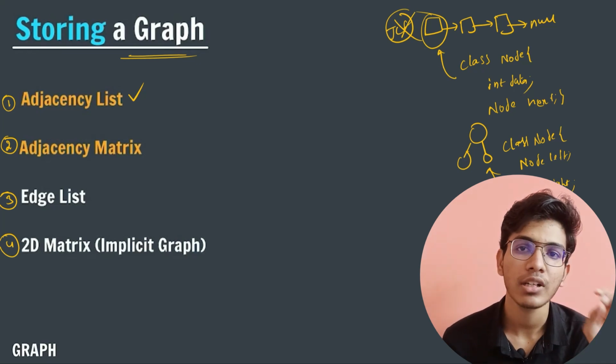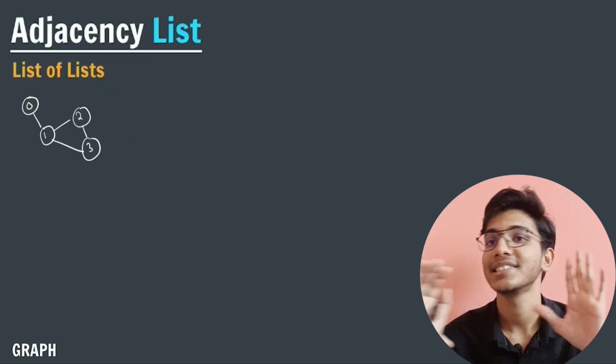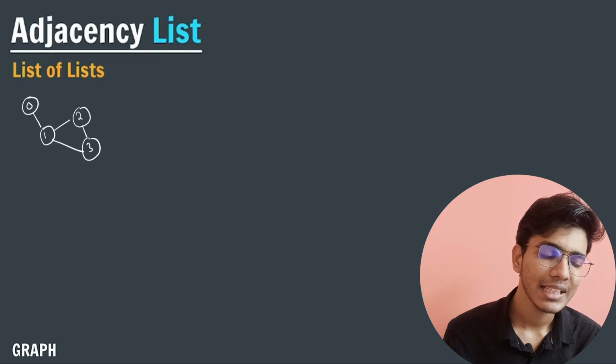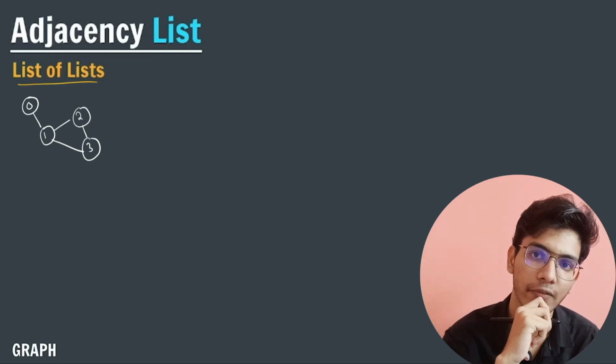Now let us try to understand each one of them in detail. So let us talk about adjacency list. Adjacency list is nothing but list of list. What is the meaning of this?